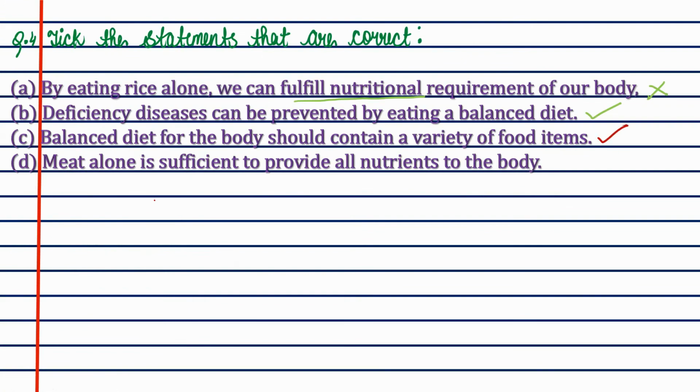Meat alone is sufficient to provide all nutrients to our body. It's wrong. Meat can provide us some vitamins, some proteins. I'm explaining this again because someone may think meat can provide everything, but it does not provide other vitamins like A, C, and there are lots of others.